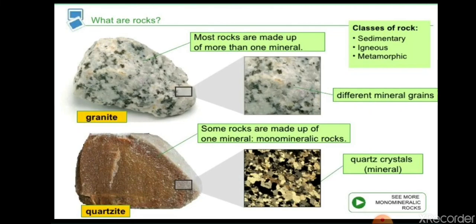As you can see, some rocks are made up of one mineral, and some rocks are made up of many minerals. We have also learned about types of rocks. You might be remembering this: we learned about three types of rocks. The first one is igneous, the second is sedimentary, and the third is metamorphic. As I have told you, some of the rocks are made up of only one mineral. Those rocks are known as monomineralic rocks.